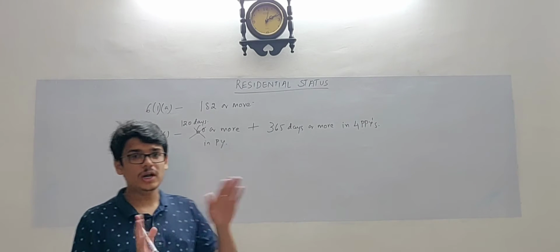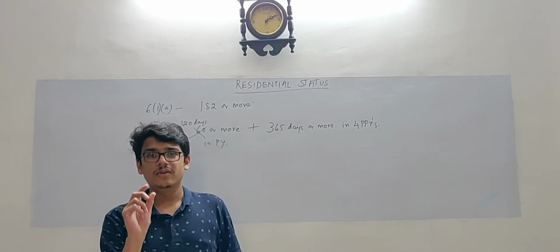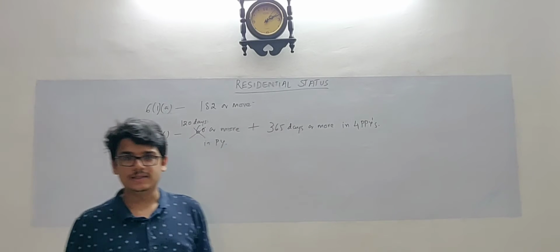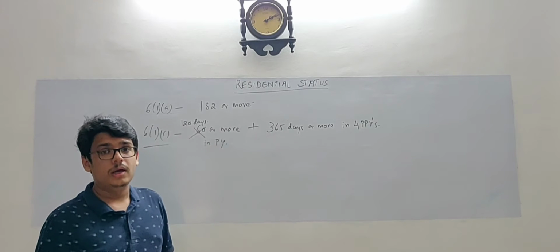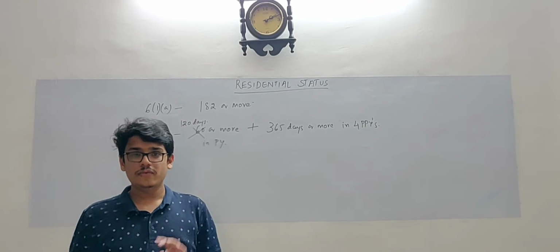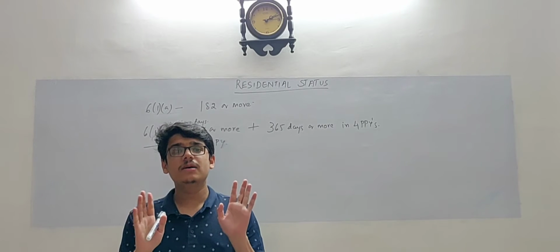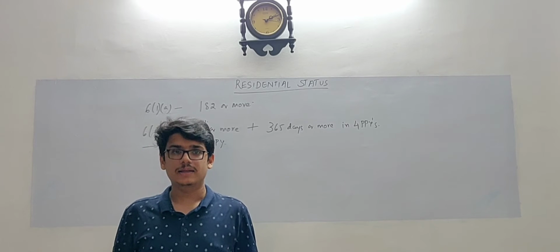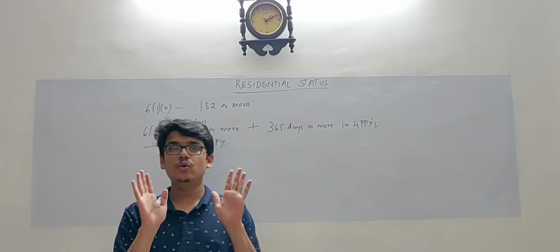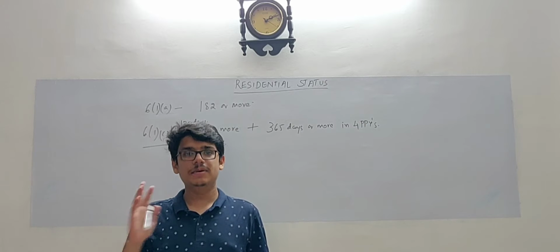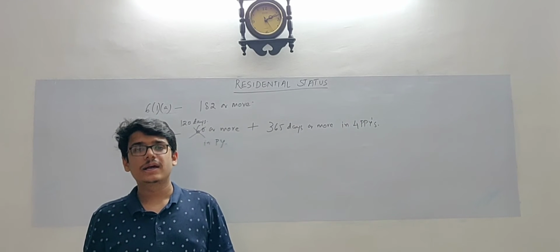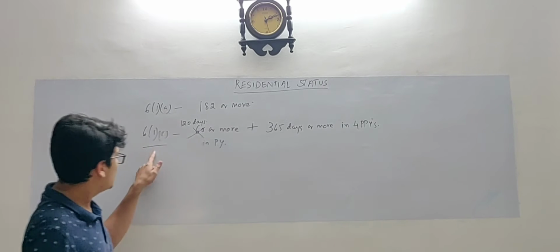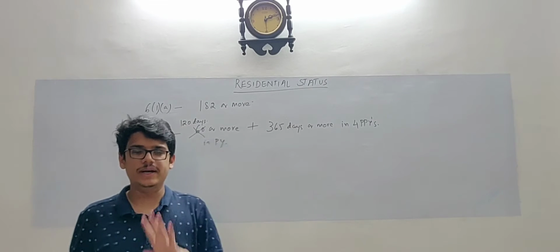Before, 6(1)(c) was not applicable, now it is applicable with a modification of 120 days. This amendment is with respect to only those persons whose Indian incomes are greater than 15 lakhs.